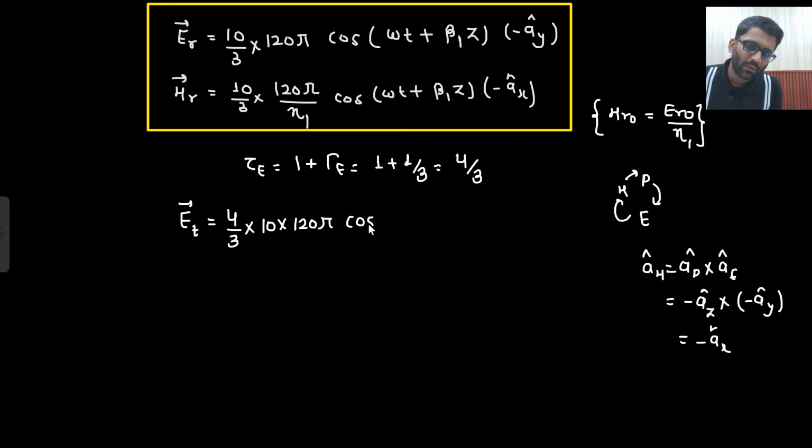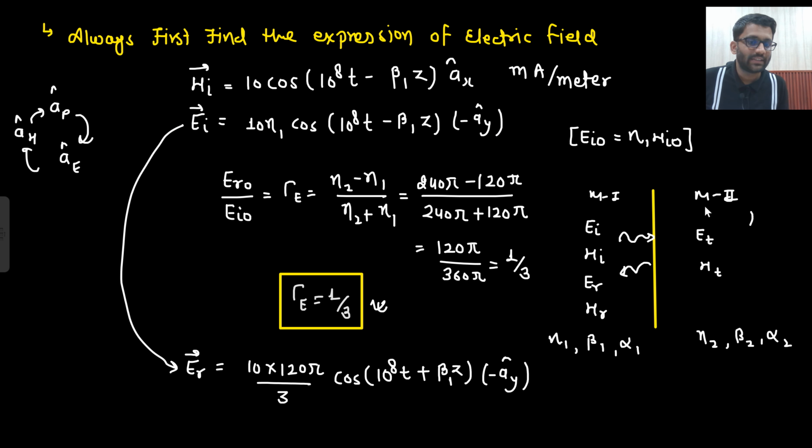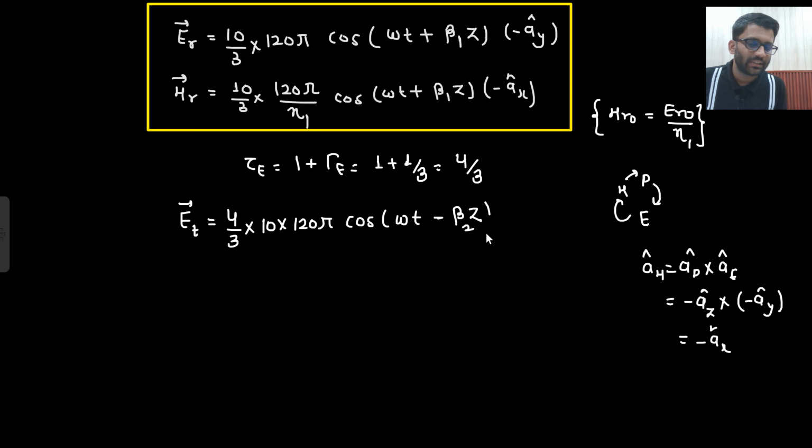Now you tell me, cos omega t will never change. In which direction is the wave going? Plus z only, so minus beta z. Which beta will I put, beta 1 or beta 2? Beta 2. Why is that so? Because now we are in medium 2. So if you solve in this manner, you will never mess up your beta value, your alpha value, or your eta. There will be no confusion in the direction as well.